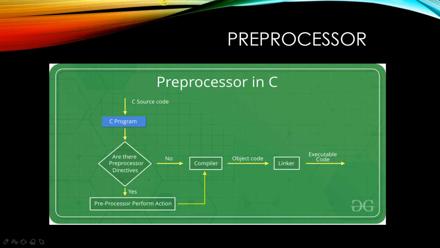When you look at this flowchart, you can see first you write the source code. Then when you run the C program, first it checks whether there are any preprocessor directives. If there is any, it performs the action and gives the result to the compiler. Next, the compilation happens. If there are no preprocessor directives, it goes directly to the compilation process, and then the object code will be created. Anything that happens before compilation is called preprocessing. So all the preprocessing is done before the compilation.